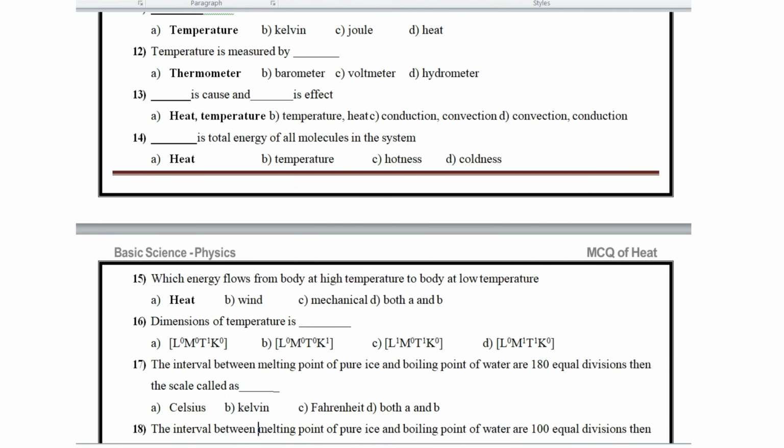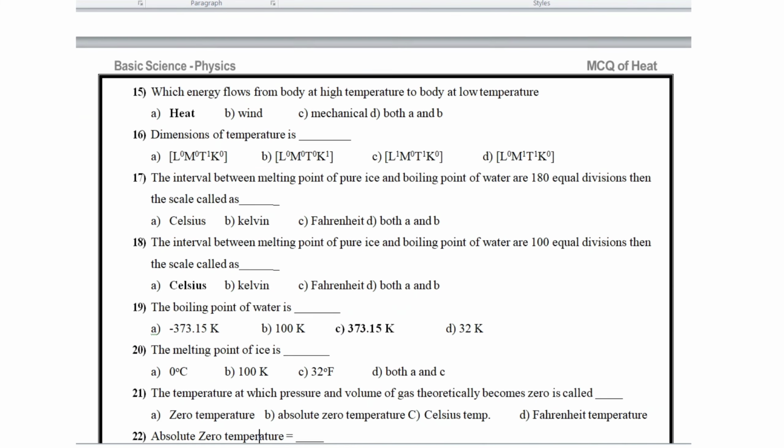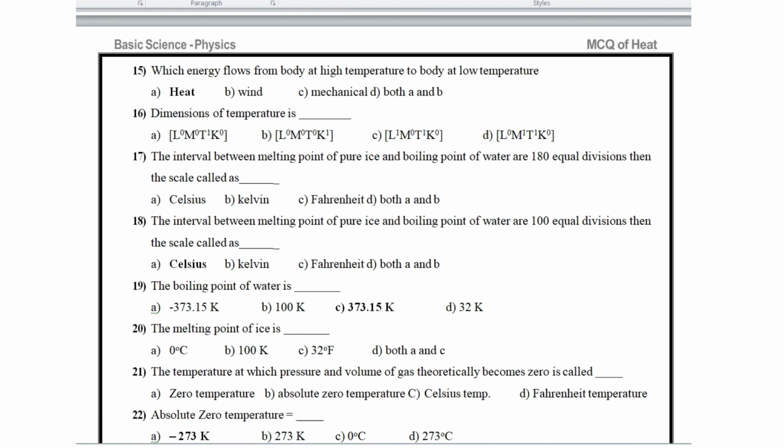Then question number 15: which energy flows from a body at high temperature to a body at low temperature? Heat energy flows. These are the dimensions of temperature. The interval between the melting point of pure ice and the boiling point of water is 180 equal divisions.